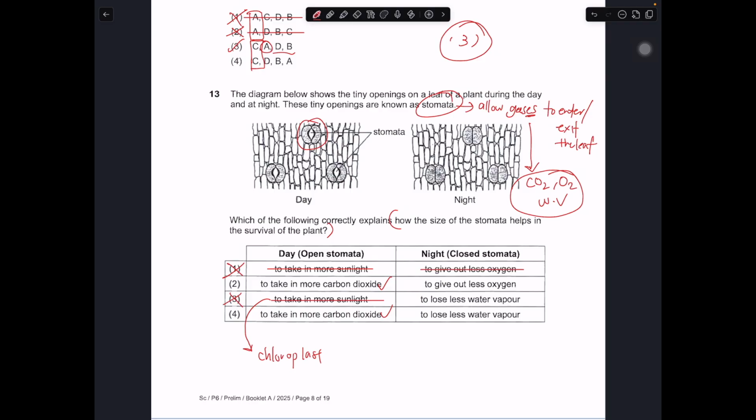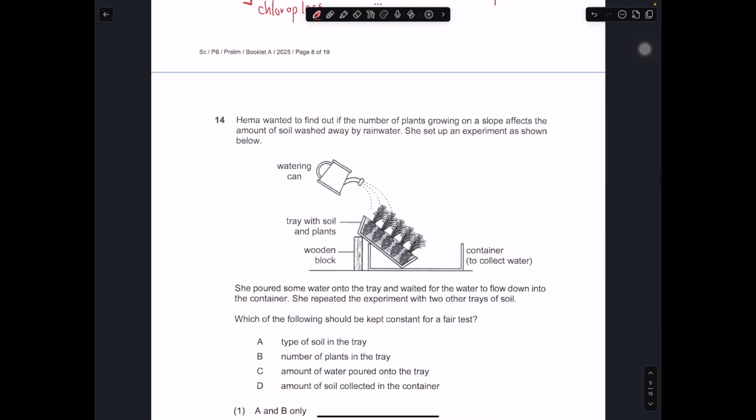So you left 2 and 4, right? During the night, the stomata is closed. Is it really to give out less oxygen or less water vapor? It's to give out less water vapor. It is to reduce water loss during the night. So that's why the stomata is closed, so that there will be more water that can be retained in the leaf. Therefore, during the day they could have used the water for photosynthesis again. So this is to maintain the amount of water within the leaf itself. So answer must be number 4 in this case. Okay, so let's move on to question number 14.